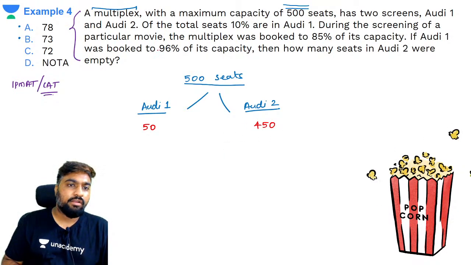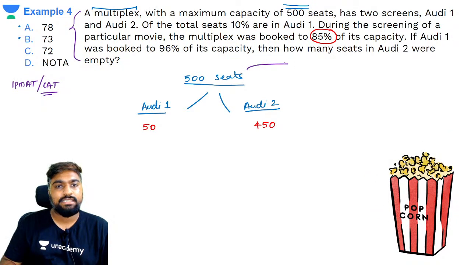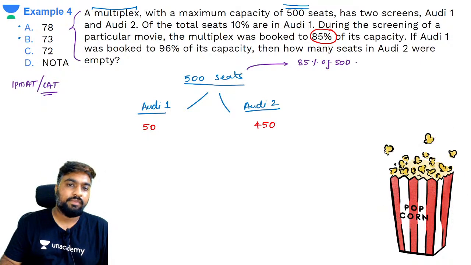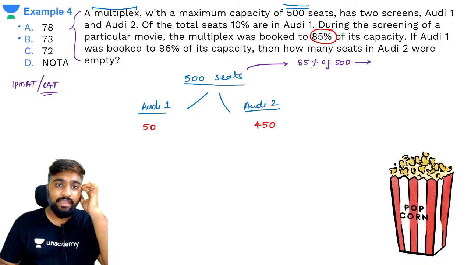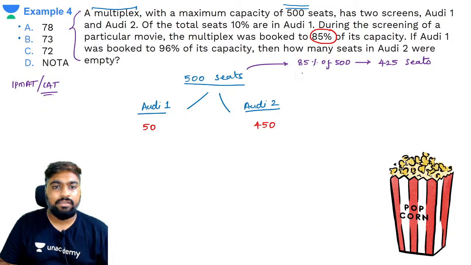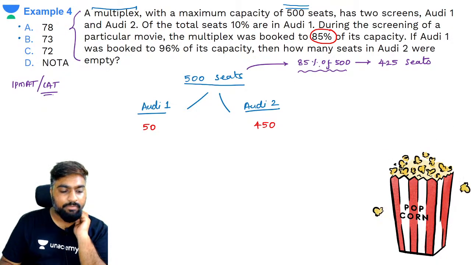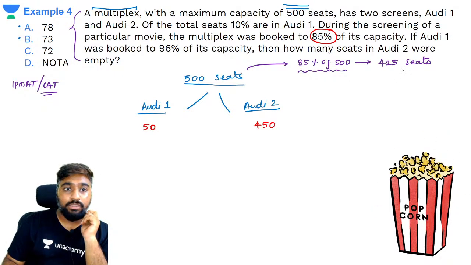During the screening of a particular movie, the multiplex was booked to 85% of its capacity. The entire multiplex was booked to 85% of the capacity. That means how many seats were booked? 85% of 500 seats, which gives us how much? 85% of 500 is 425 seats, correct? I'll tell you how to do this calculation easily, don't worry. So 425 seats were booked in total.